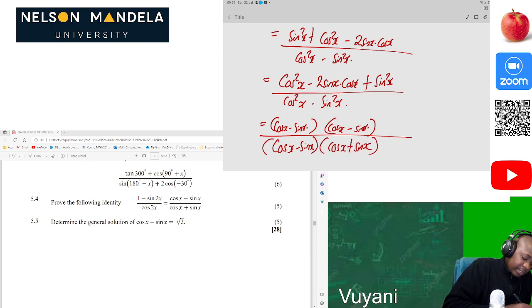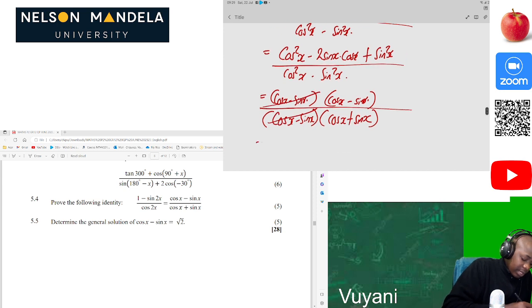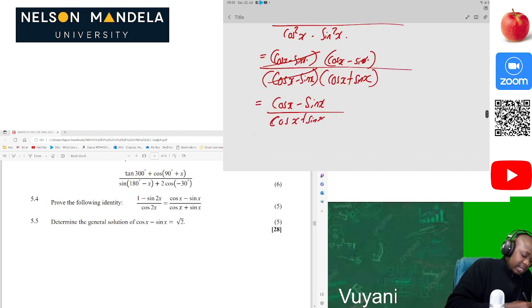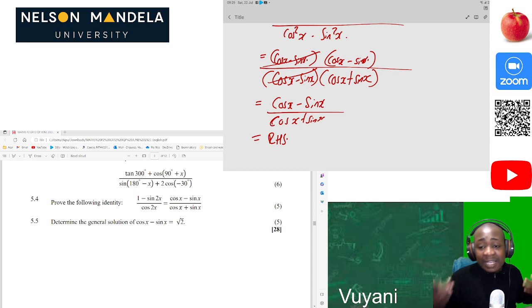Okay, since it's a difference of two squares, this and this will cancel, so we'll only be left with cos of x minus sine of x divided by cos of x plus sine of x. Okay, so this is amazing. Then this is equal to the right hand side. So we have proved that the left hand side is equal to the right hand side, just like that.